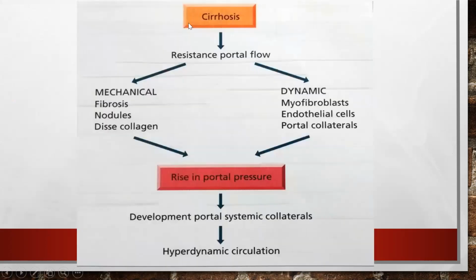So what happens in cirrhosis? There is a resistance to portal blood flow because of the fibrosis, regeneration and degeneration, and myofibroblasts will be released, which deposit fibroblastic tissue there, and there will be endothelial cell dysfunction. All these lead to an increase in portal pressure. Because of the increased portal pressure, blood will try to go into the systemic circulation via the collaterals, which will lead on to the hyperdynamic circulation.